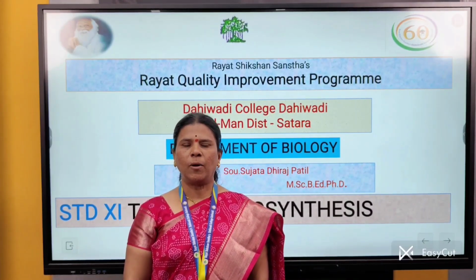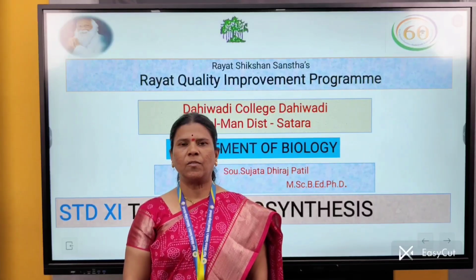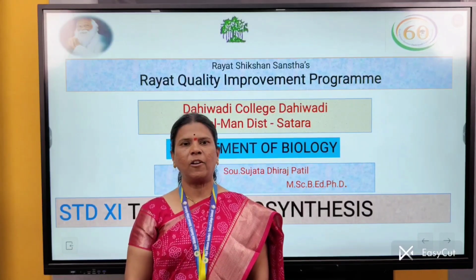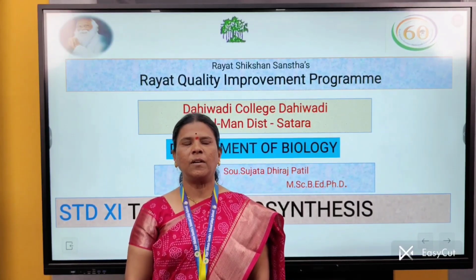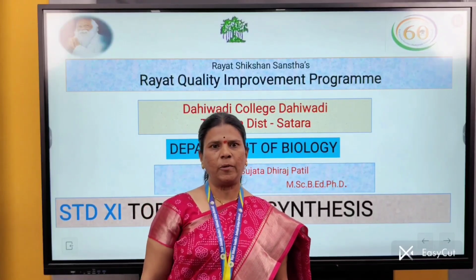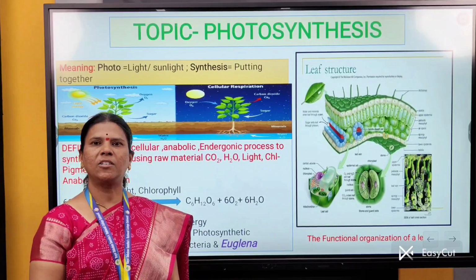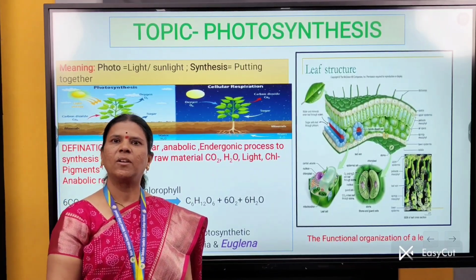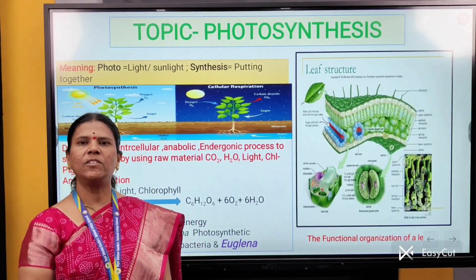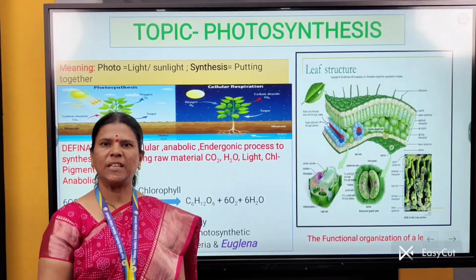We are going to study the topic photosynthesis from 11th standard biology. Let us study about photosynthesis. In this topic, we study the mechanism of photosynthesis. Firstly, the ultrastructure of chloroplast. What is chloroplast? Chloroplast is the cell organelle in which the process of photosynthesis is carried out.